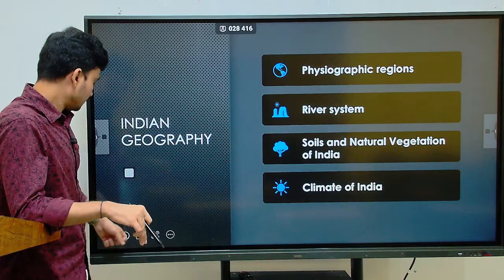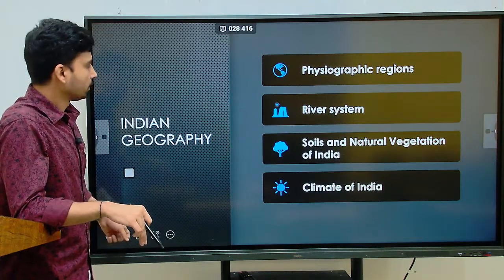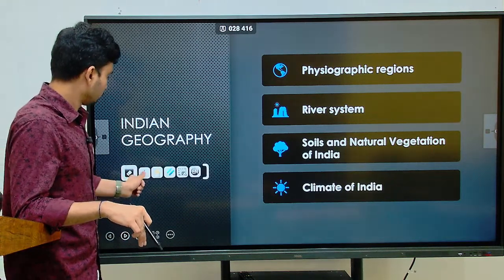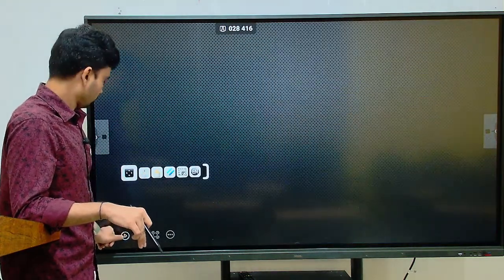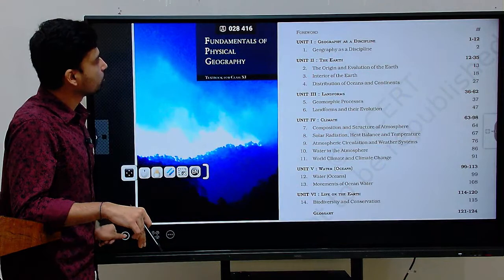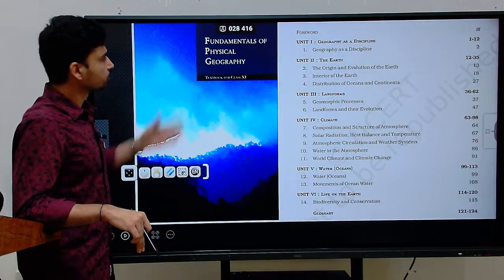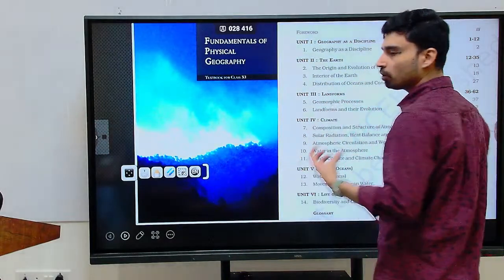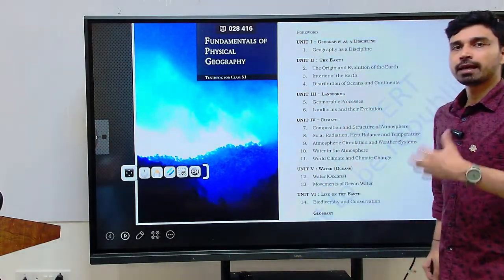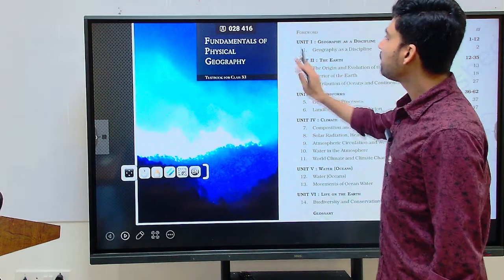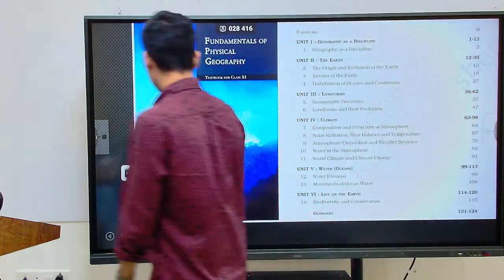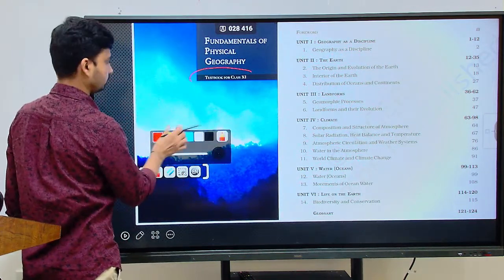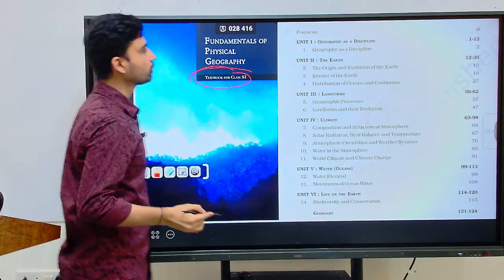Now, after this, if you look at the books that we have to refer to: as we discussed, the physical geography part, where we have geomorphology, climatology, oceanography and the climatic regions, that is, the Fundamentals of Physical Geography, the textbook for class 11. That is what you have to refer to.